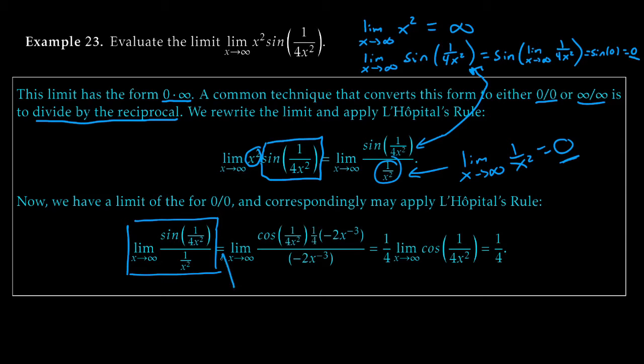So this equals sign, this is by L'Hopital's rule. That's where we're applying it. Okay, so we've applied this. Now I'm going to take this 1/4, I'm going to throw it outside the limit, just like this. And then I'm taking the limit as x goes to infinity of cosine of 1 over 4x squared, because without that 1/4, the minus 2x to the minus 3 terms cancel each other out.